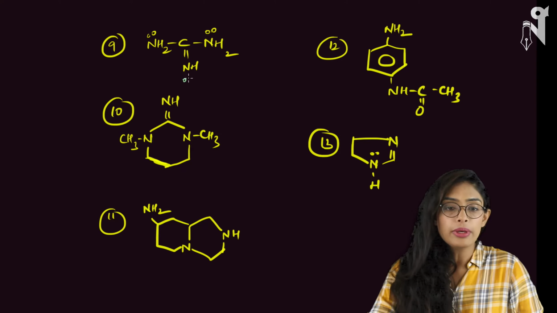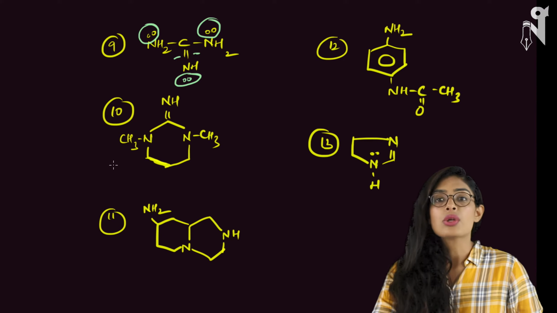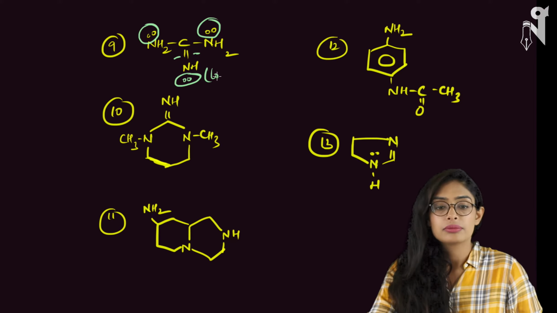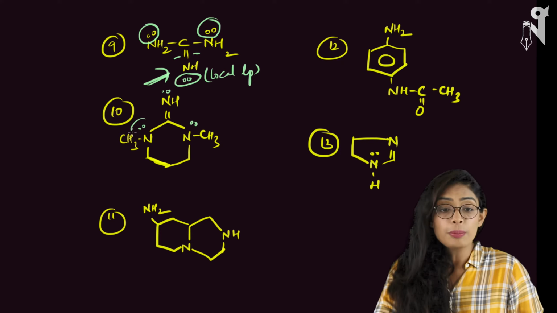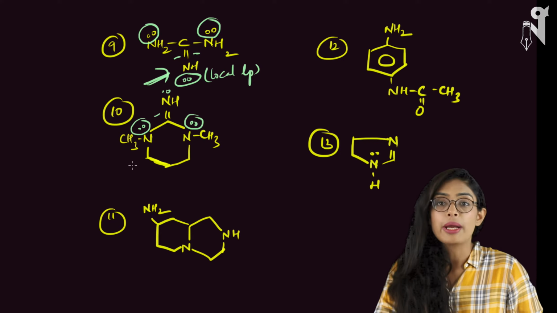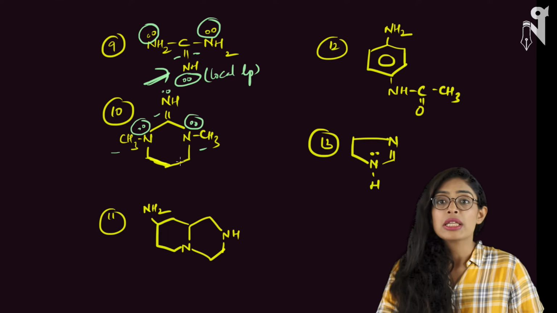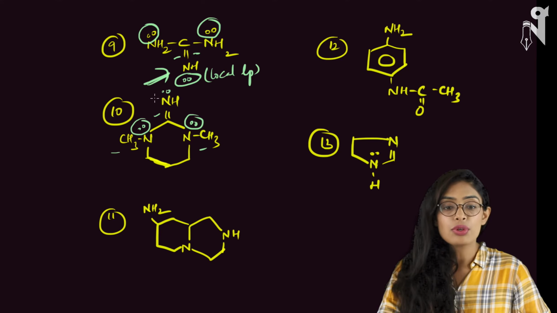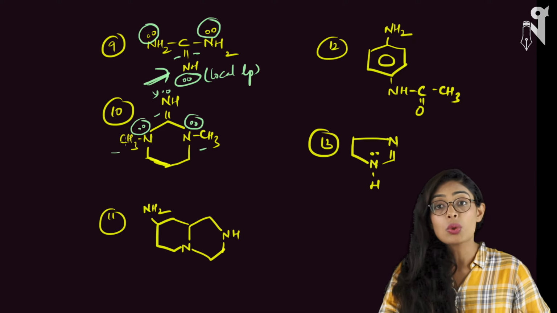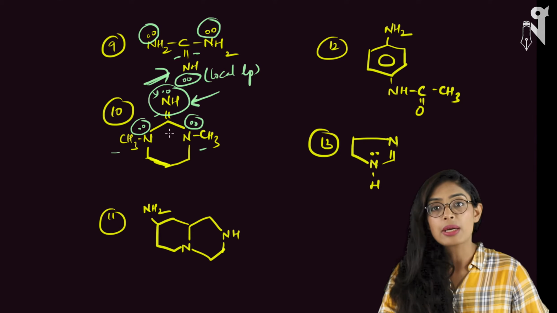Now let's look at this compound. Here again, this nitrogen's lone pair is in conjugation with this pi bond, this nitrogen's lone pair is in conjugation with this pi bond, but this lone pair is not in conjugation with anything, so this is a local lone pair, and hence a better site for protonation. So this lone pair and this lone pair are in conjugation with this pi bond, so these are delocalized lone pairs, though there are electron releasing groups present next to them, that is CH3 and CH3. But if you look at this nitrogen, it has a lone pair which is the localized one, hence this nitrogen will be a better nitrogen to get attacked by H plus.